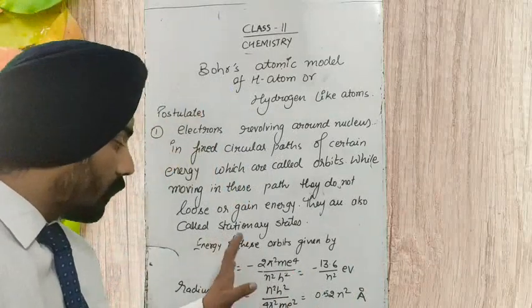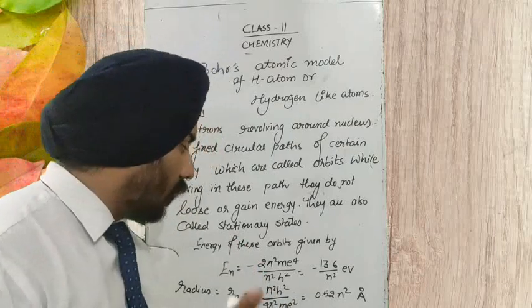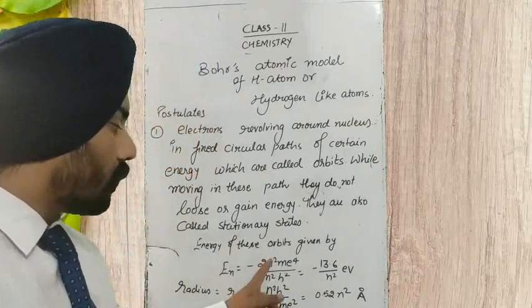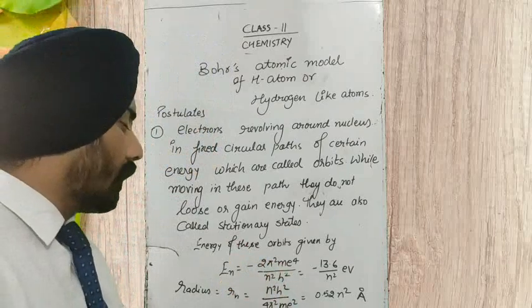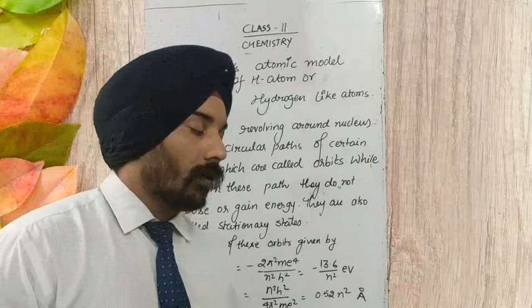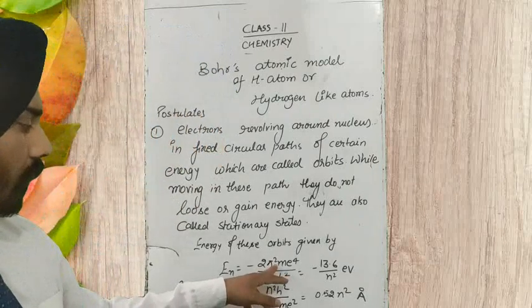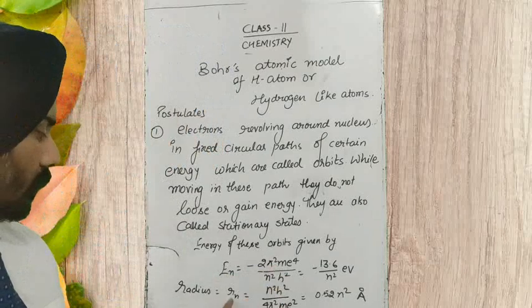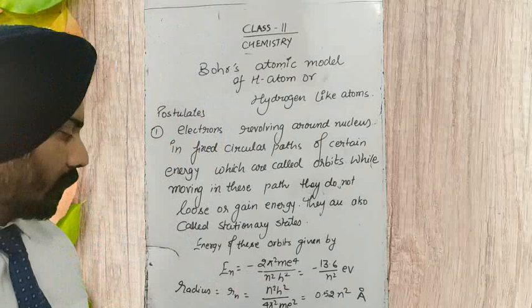And let me tell you, this formula is only for the hydrogen atom, not for hydrogen-like atoms. For hydrogen-like atoms, we have to mention one more thing, that is the atomic number of the atom, Z. So Z is there in the energy in the numerator as Z square, and in the radius it is Z.